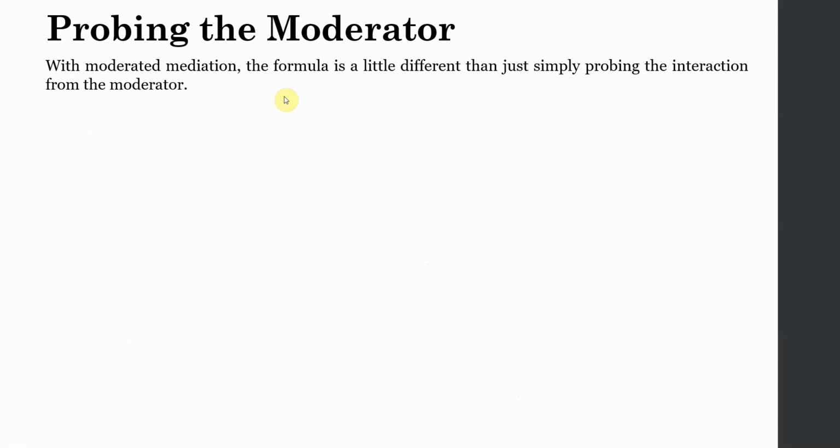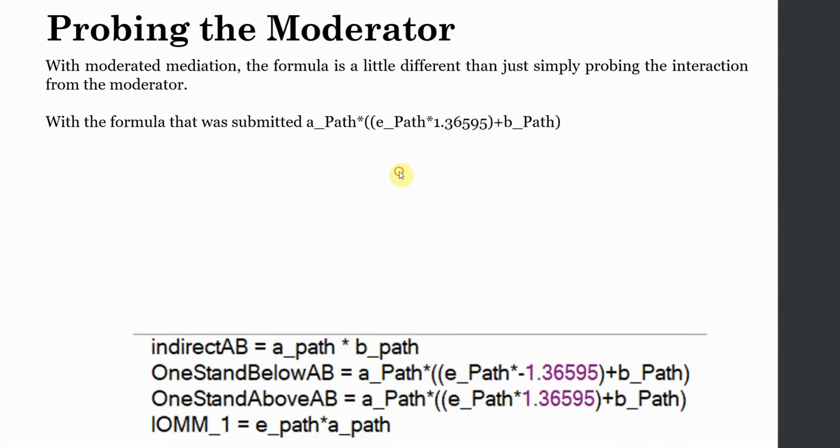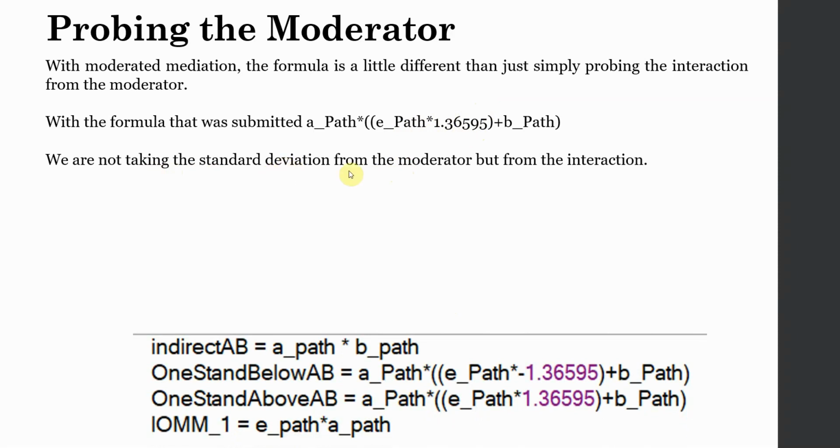Now with moderated mediation, the formula is a little different than simply probing the interaction of the moderator that we did earlier. It's different than simple moderation. With the formula, we need these interactions as well, that is at lower level of moderator and at higher level of moderator. Now we are not taking the standard deviation from the moderator, but from the interaction. This is the difference from simple moderation, or simply probing the moderating effect between an IV and DV.